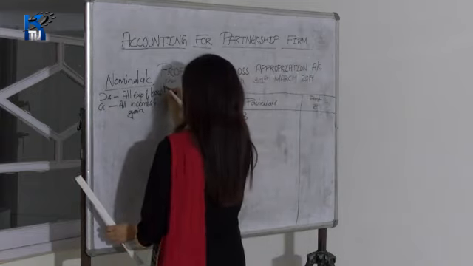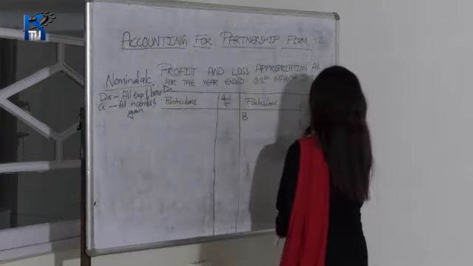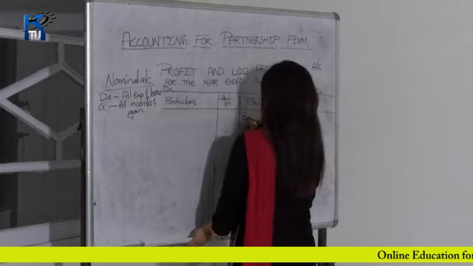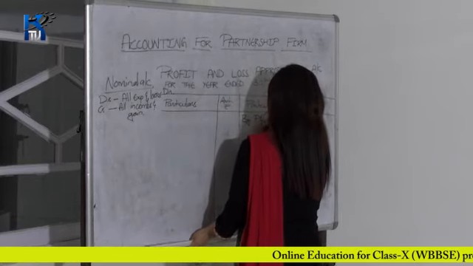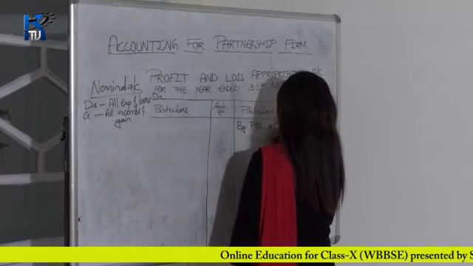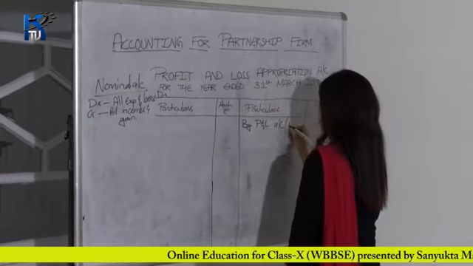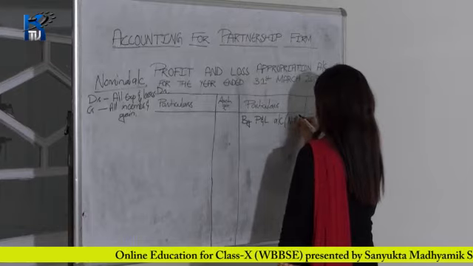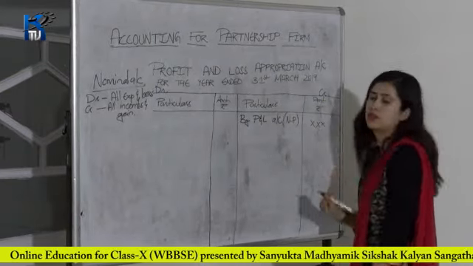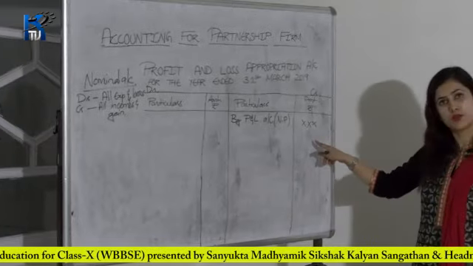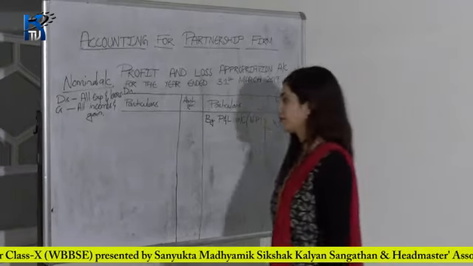This is your debit side and this is your credit side. So write by profit and loss account, and inside the bracket write net profit. The net profit amount will be given, and you have to write that amount.